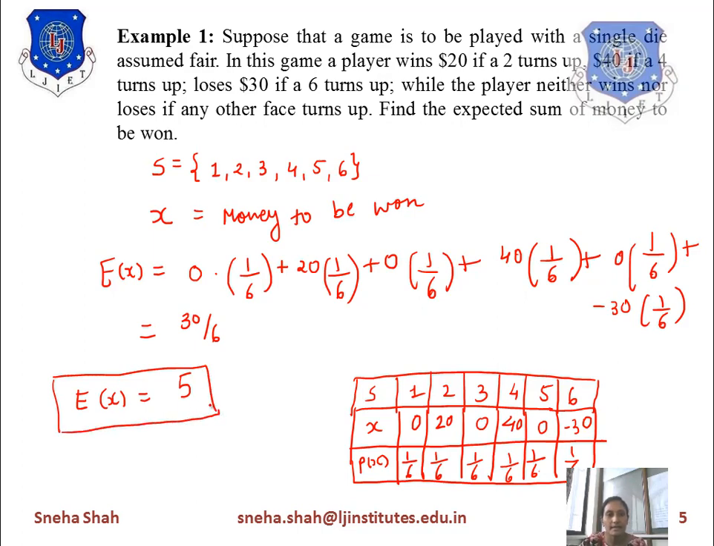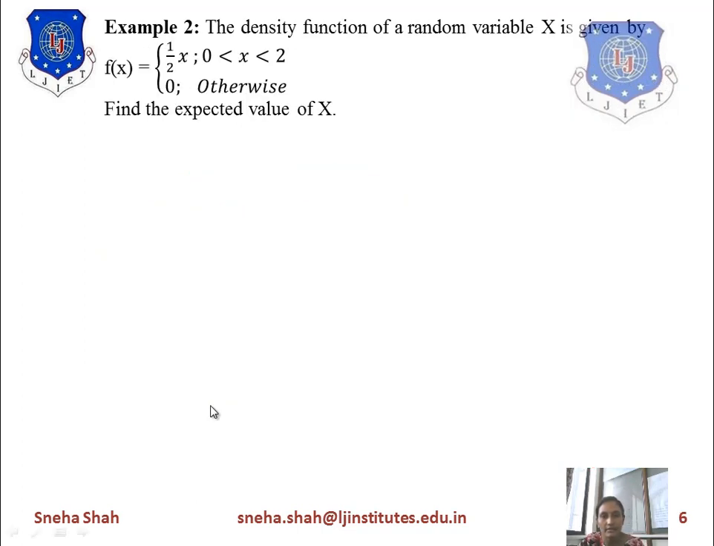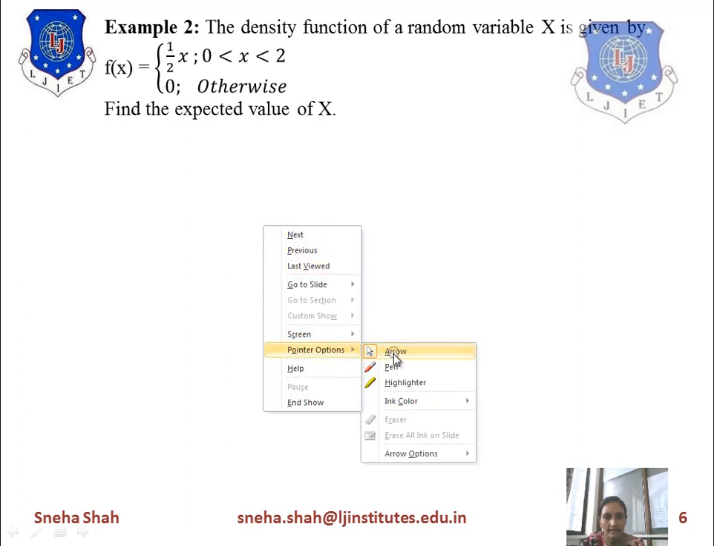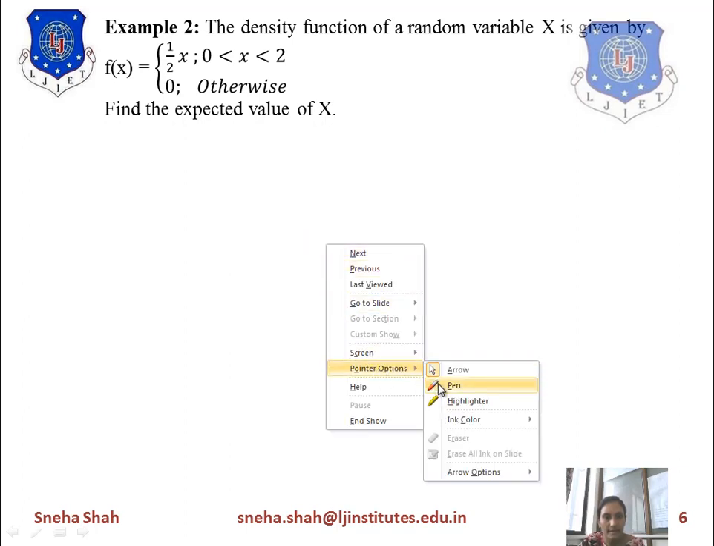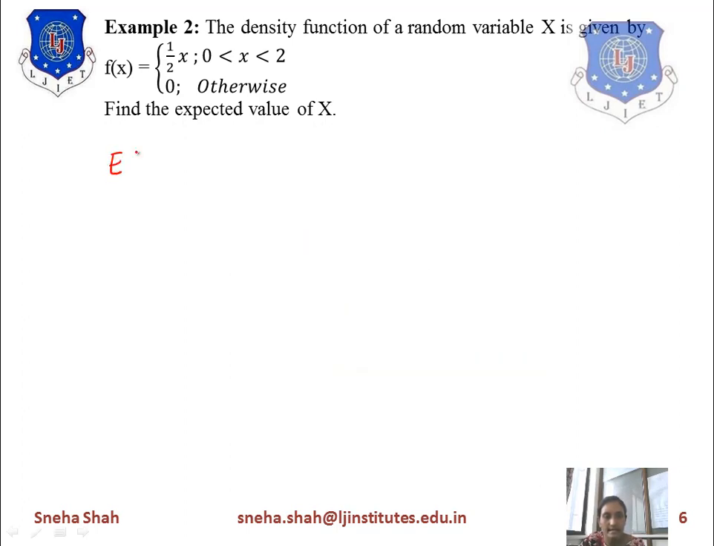Now the next example: the density function of a random variable x is given by f of x equals 1 by 2x for x in the range between 0 to 2, otherwise its value equals 0. Find the expected value of x. To find the expected value of x, we will start from the integration of x f of x dx over the entire range.